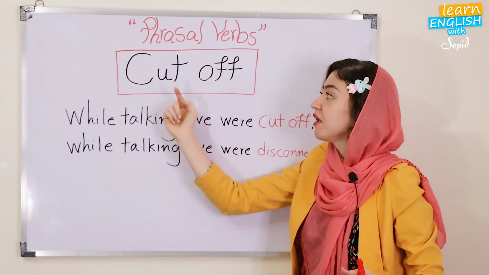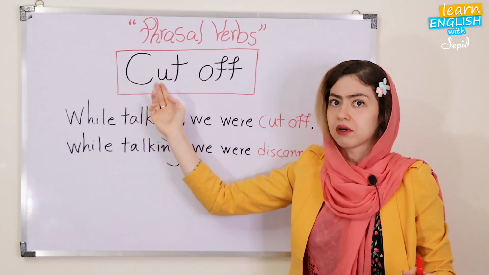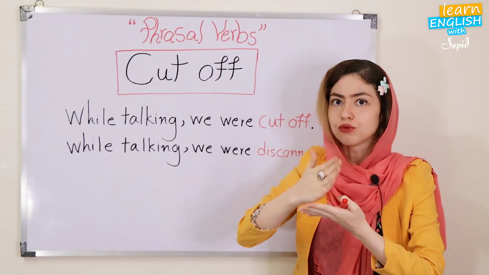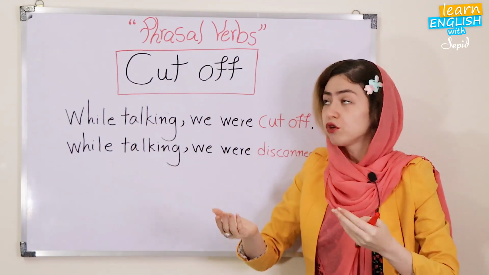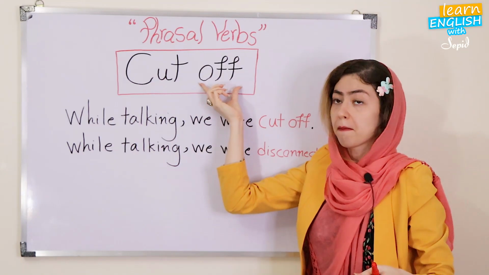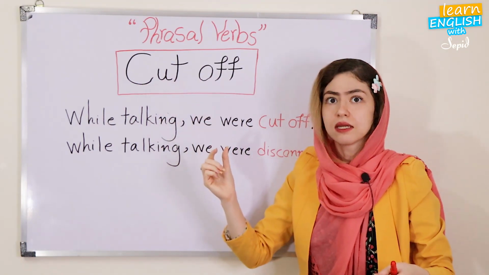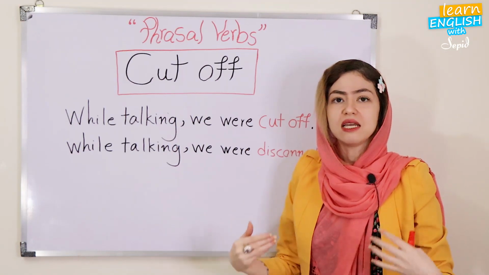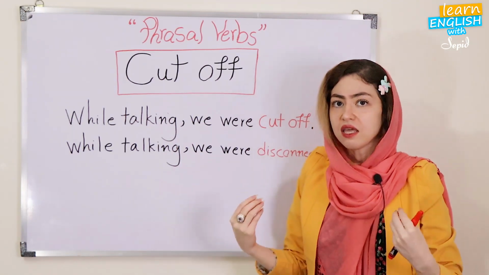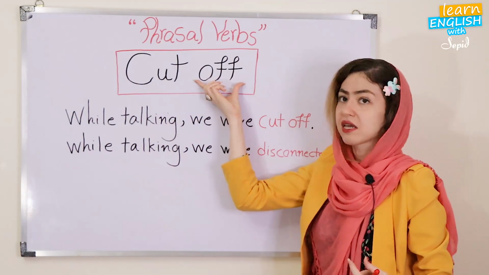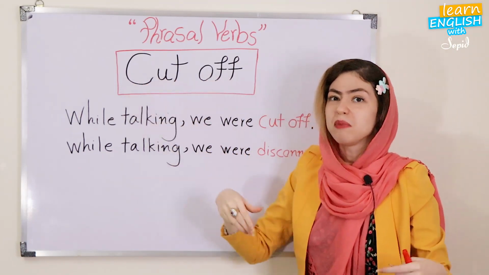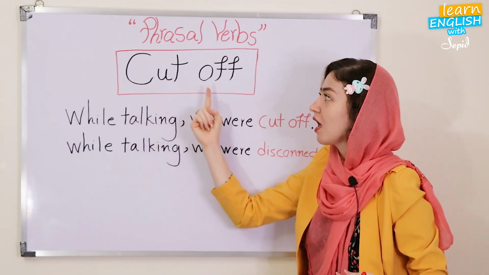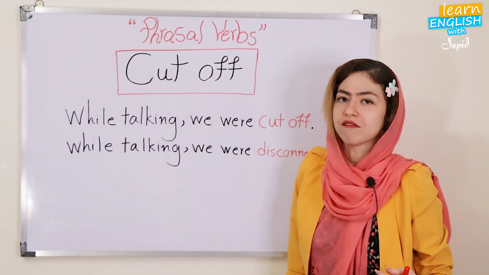If there is cut as cutting something, turning something into pieces, and you put off beside cut, the meaning changes. Normally in phrasal verbs, if you add a particle to the verb, the meaning changes. So here, cut off. What's the meaning of that?